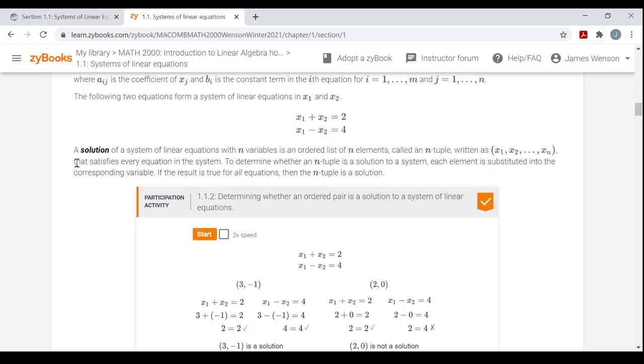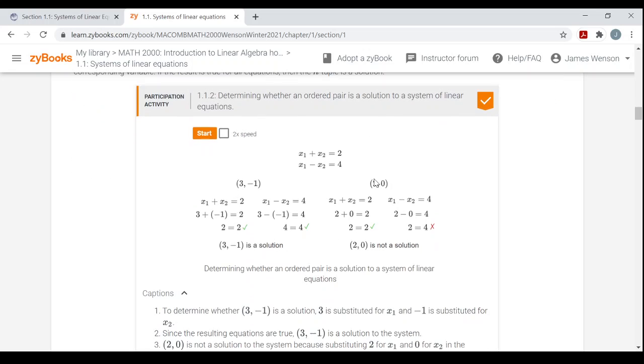And it's one of these that satisfies every, and this is the key word here, every equation in the system, not just one of them or two of them, but all of them. If there are 5 equations, all 5 equations have to be satisfied in order for an n-tuple to be considered a solution. To determine whether an n-tuple is a solution to a system, each element is substituted into the corresponding variable. If the result is true for all equations, then the n-tuple is a solution.